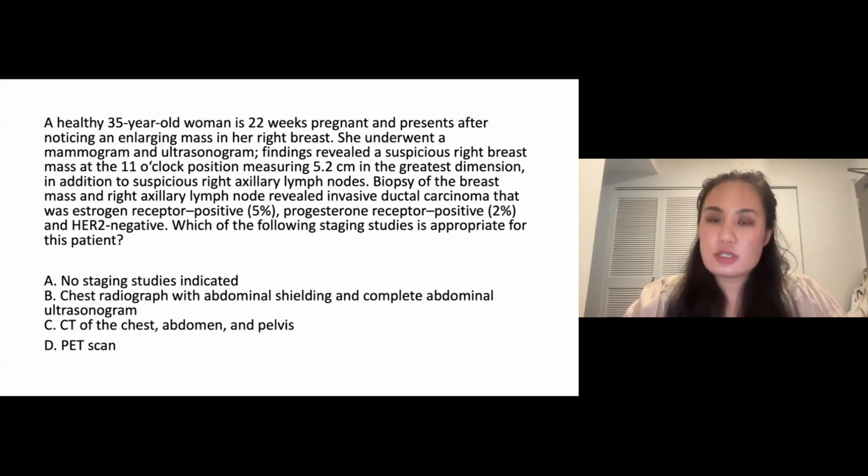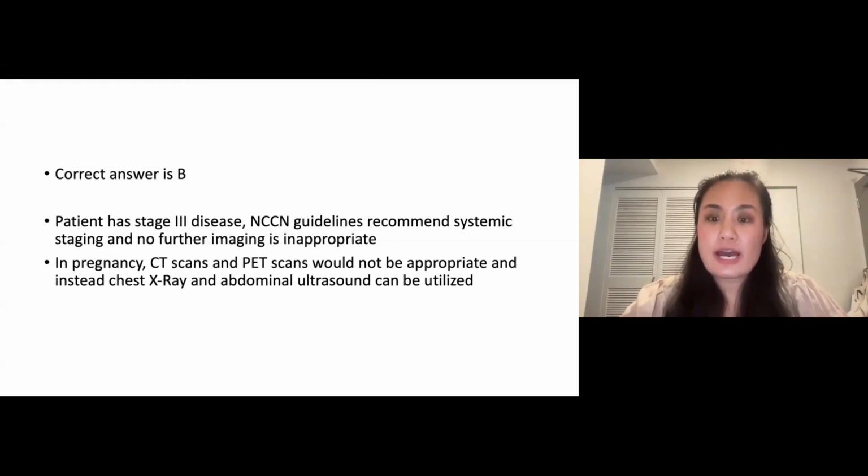A, no staging studies are indicated. B, a chest radiograph with abdominal shielding and a complete abdominal ultrasound. C, a CAT scan of the chest, abdomen, and pelvis. Or D, a PET scan. So in this patient who has stage 3 disease, she has a tumor that's larger than 5 centimeters. She has positive axillary lymph nodes. NCCN guidelines would recommend systemic staging, and thus no further imaging would not be appropriate.